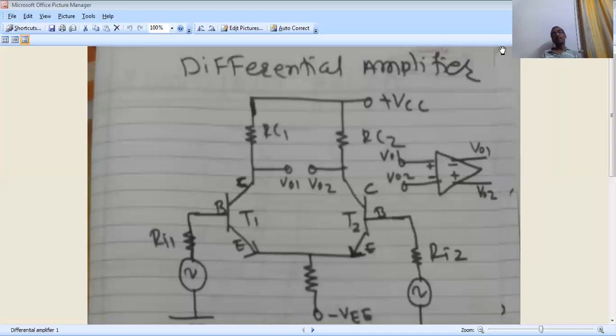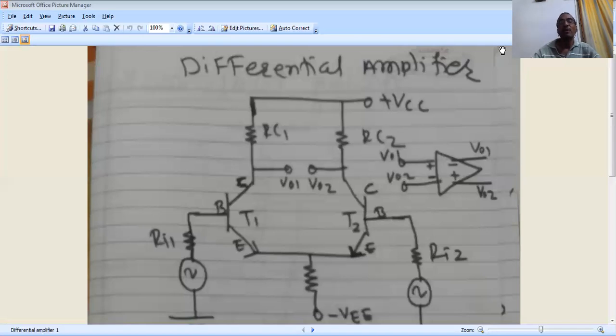Okay, next we are going to see the collector. The collector terminals of T1 and T2 are connected to RC1, the collector load resistance, and RC2, the collector load resistance.